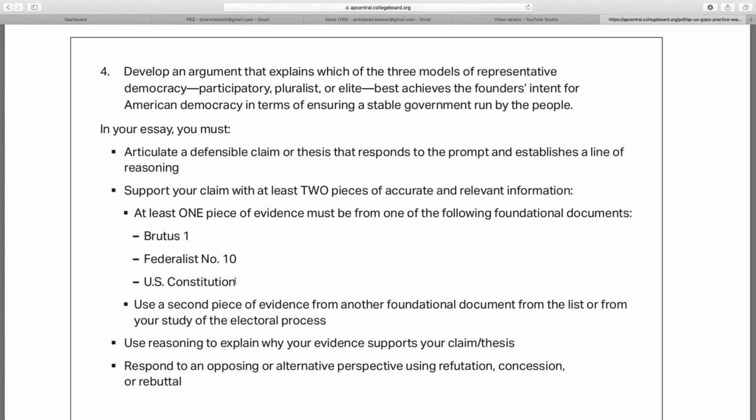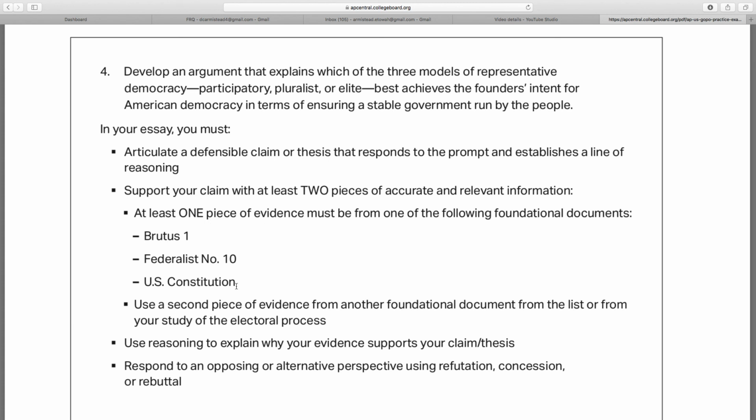All right. You can talk about the U.S. Constitution as evidence, right? You could say that the fact that the Senate was chosen by the state legislatures and not the people suggests elite, suggests a government run by the few and not participatory, not broad public participation.